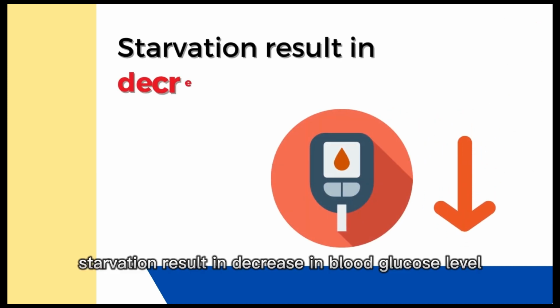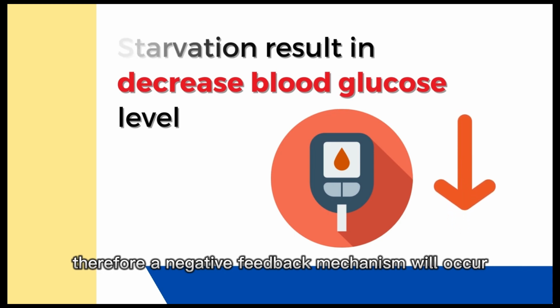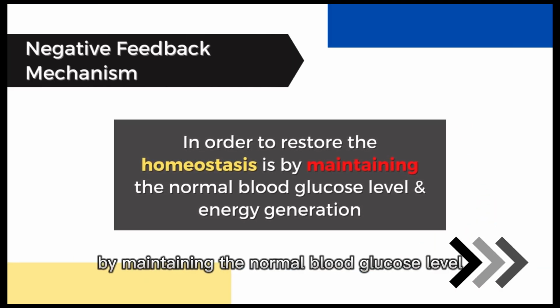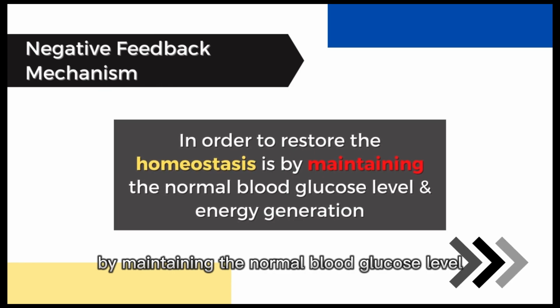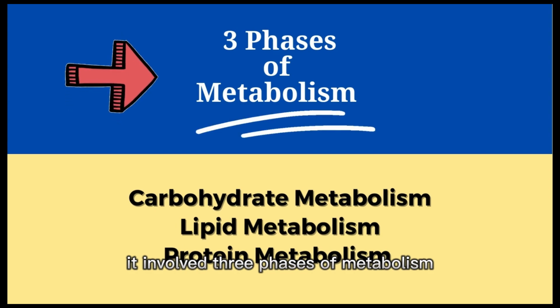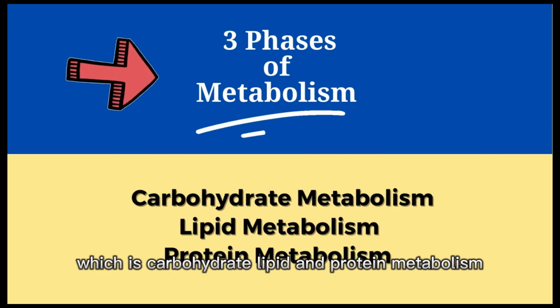Starvation results in decrease in blood glucose level. Therefore, a negative feedback mechanism will occur in order to restore homeostasis by maintaining the normal blood glucose level and energy generation. It involves three phases of metabolism, which is carbohydrate, lipid, and protein metabolism.